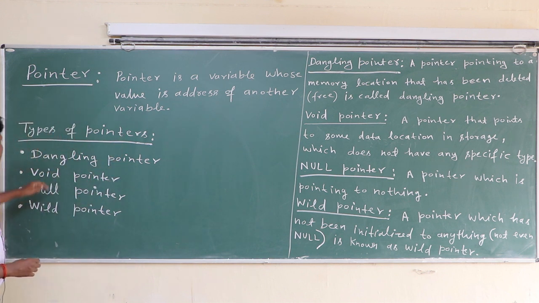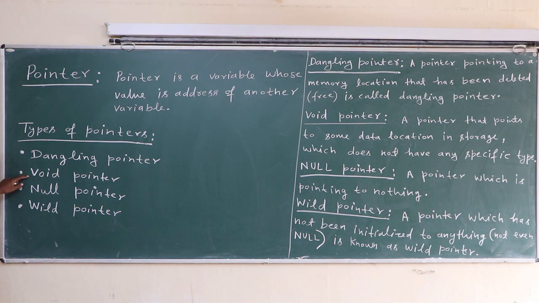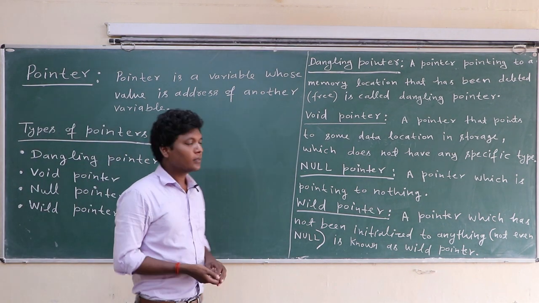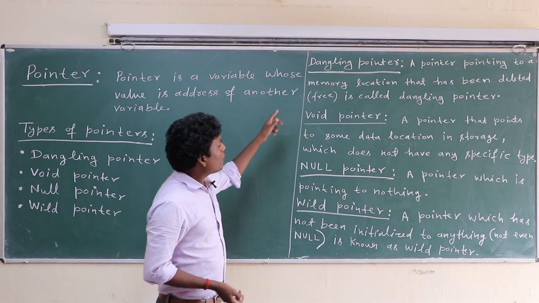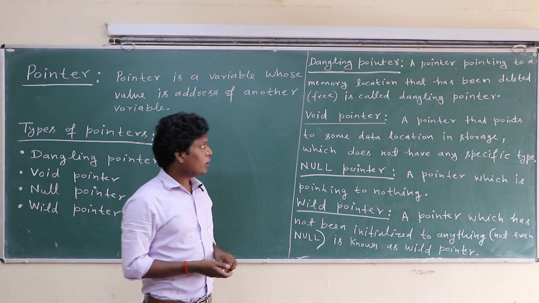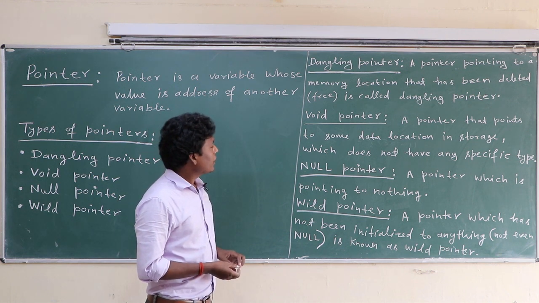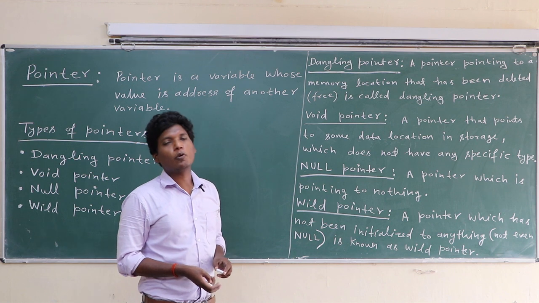Okay class, types of pointers. There are 4 types of pointer: dangling pointer, void pointer, null pointer, wild pointer. There are basically 4 major types of pointers. Okay, we should know what is dangling pointer.